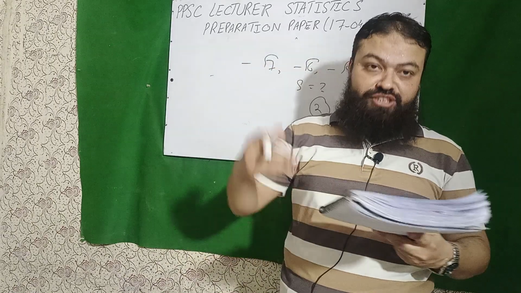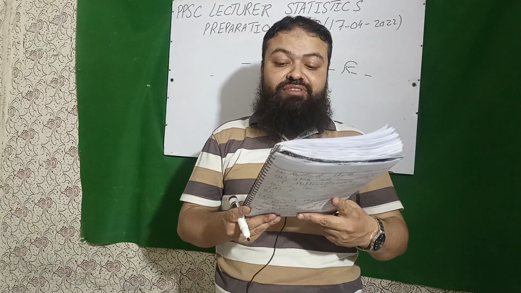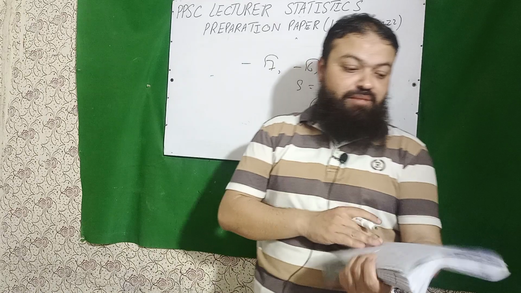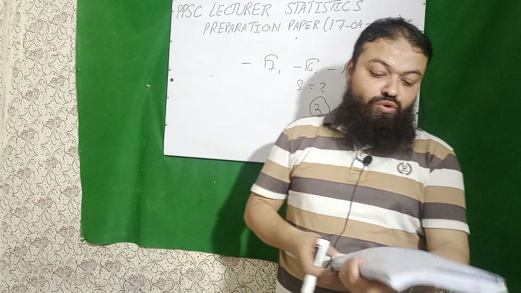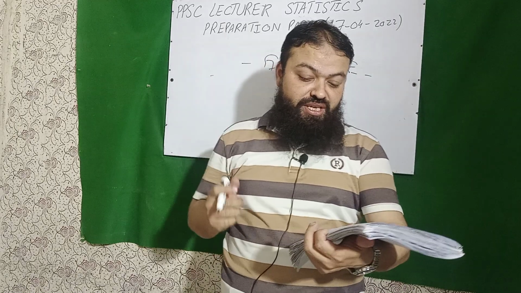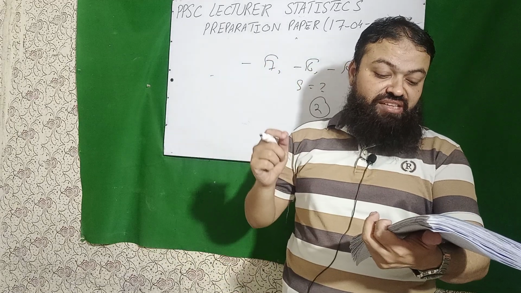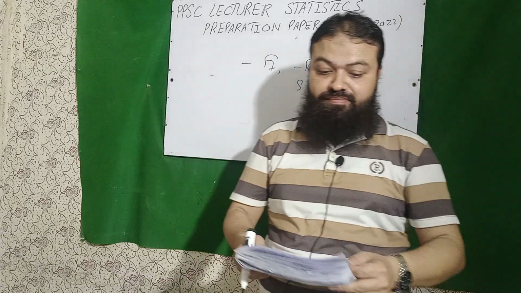Next is now the general knowledge portion. Dr. Abdul Qadir Khan did his PhD from Leuven University of Belgium. Belgium is the correct option. Umar Khayyam was a Persian poet. He was the poet. Next is who was known as the man of destiny? Napoleon, a very important one.